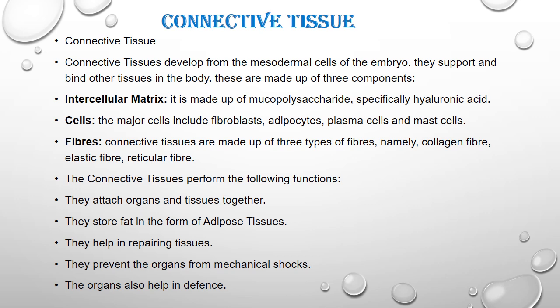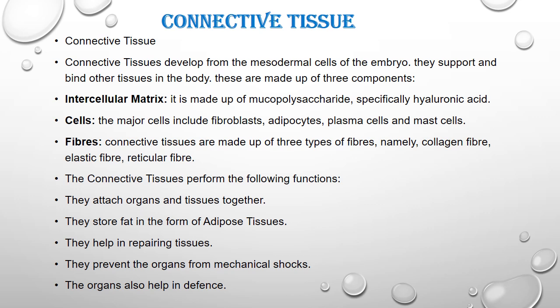Connective tissue attaches organs and tissue together, meaning all the cells group to form tissue, and these cells are connected by the connective tissue. Also this connective tissue stores fat, and that storage form of connective tissue is called adipose tissue. They help in repairing tissue: suppose some tissue is damaged, then connective tissue repairs it.